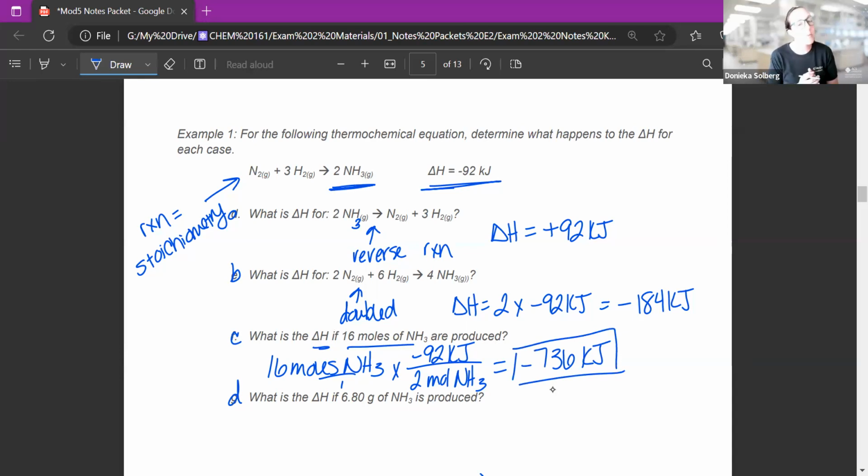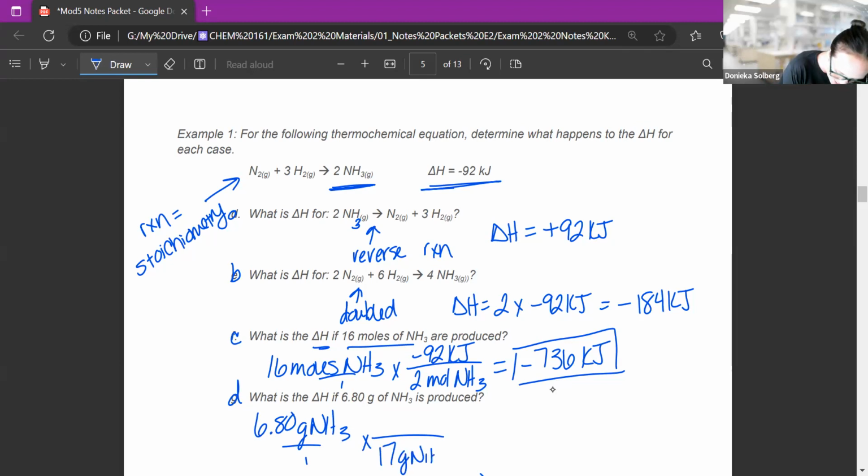Now, of course, in the lab, we don't measure in moles, we measure in grams. So part D says, what is the delta H or the enthalpy if 6.80 grams of NH3 is produced? So now I'm going to start with 6.80 grams of NH3 over 1 times, now I have to use my full steps for stoichiometry, convert to moles because I'm not in moles yet. So there are 17 grams of NH3 in 1 mole of NH3. Then I use my mole ratio, wanted over given. So I was given NH3, again from the balanced reaction was 2, so it would be 2 moles of NH3.